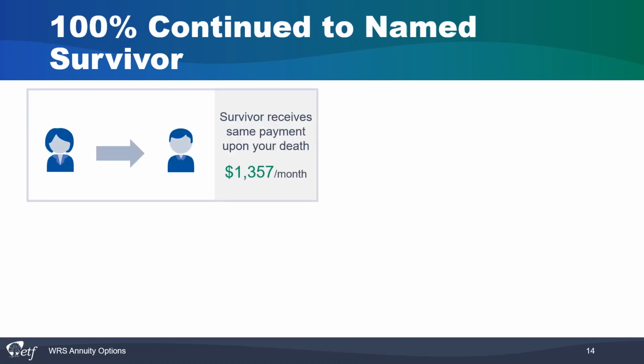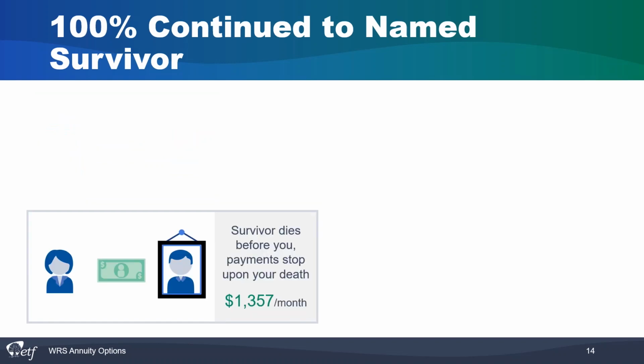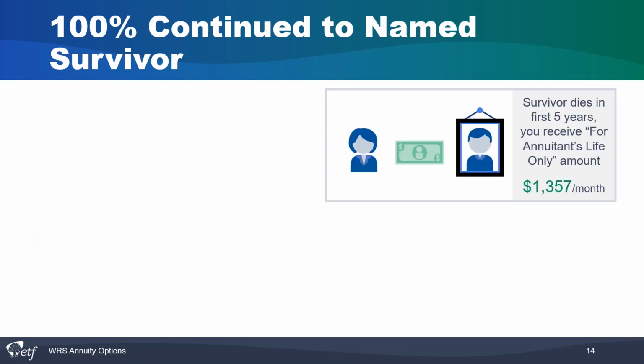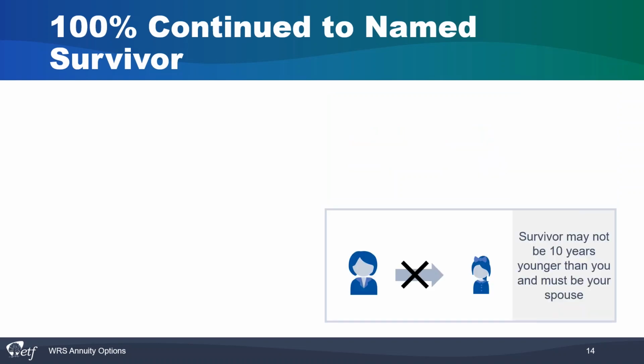100% continued to your named survivor. When you die, your named survivor will receive the same monthly payment that you did for the rest of their life. If your named survivor dies before you, all payments stop upon your death. If your named survivor dies within the first 5 years that you are receiving your annuity, your annuity increases to the annuitant's life only amount. You may not choose this option if your named survivor is more than 10 years younger than you and is not your spouse.